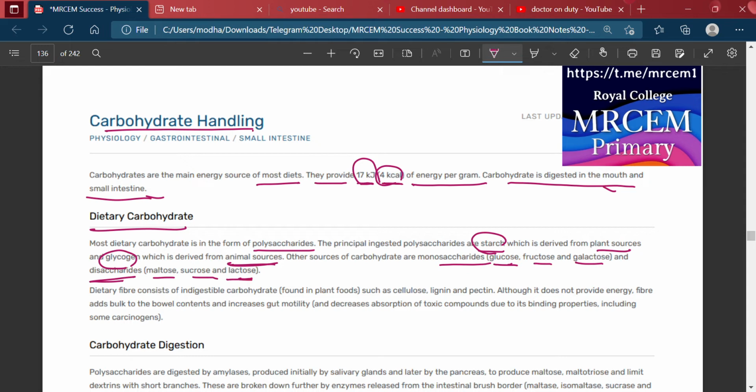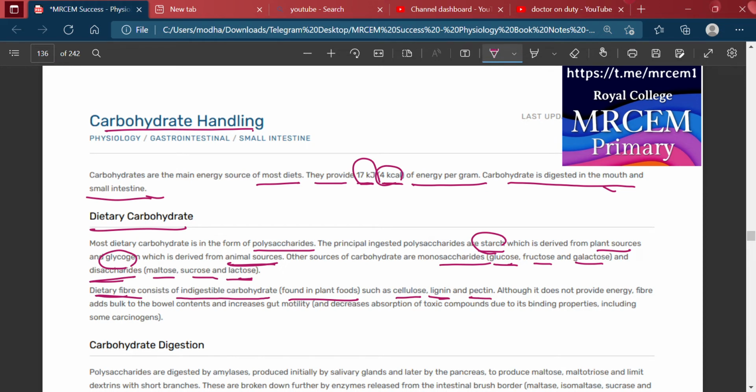Dietary fiber consists of indigestible carbohydrate found in plant foods, such as cellulose, lignin, and pectin.